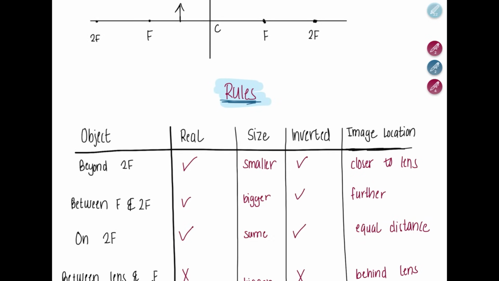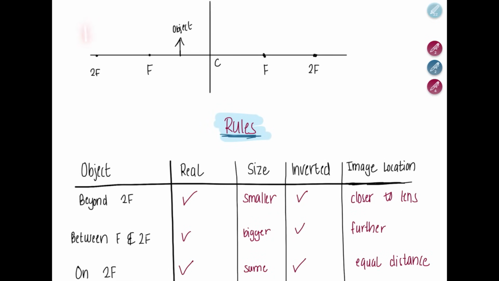And now let's have a look at the rules when you have your objects. First, if your object is beyond 2f, that means if your object is here, the image is going to be real, the size is going to be smaller, and it's going to be inverted, and your image location is going to be closer to the lens.